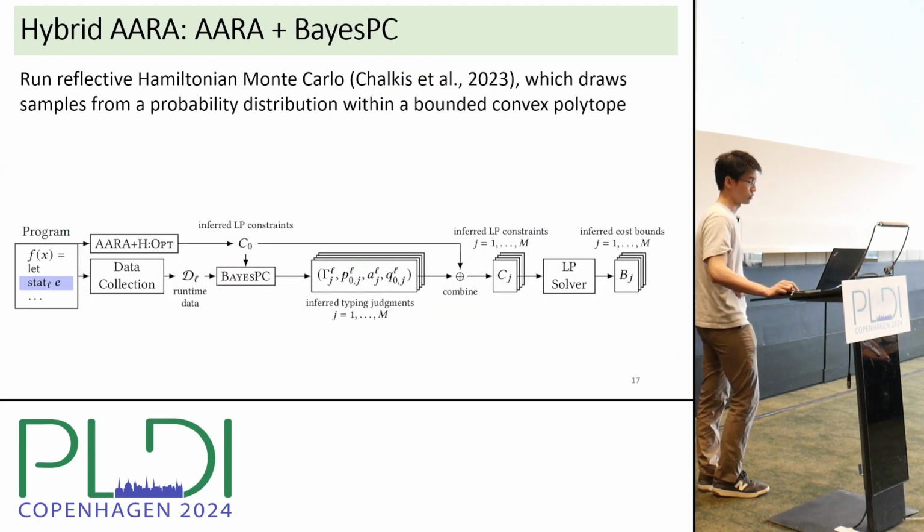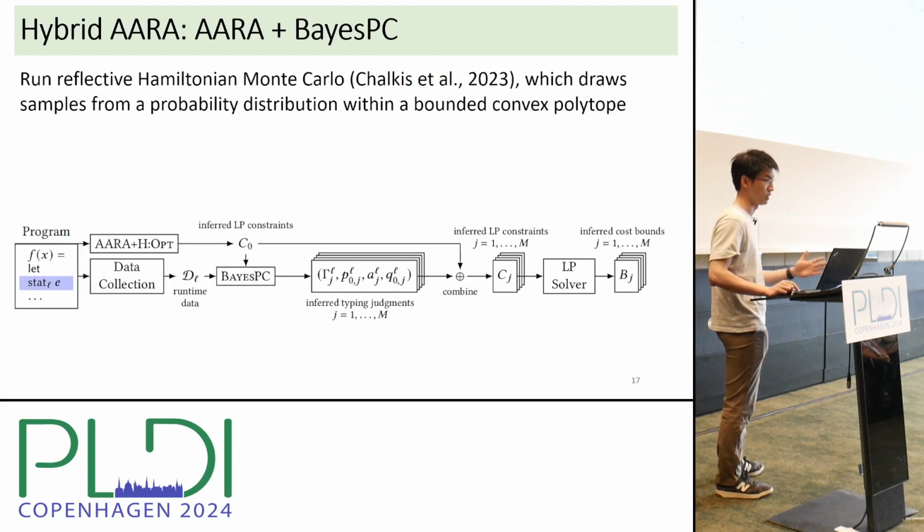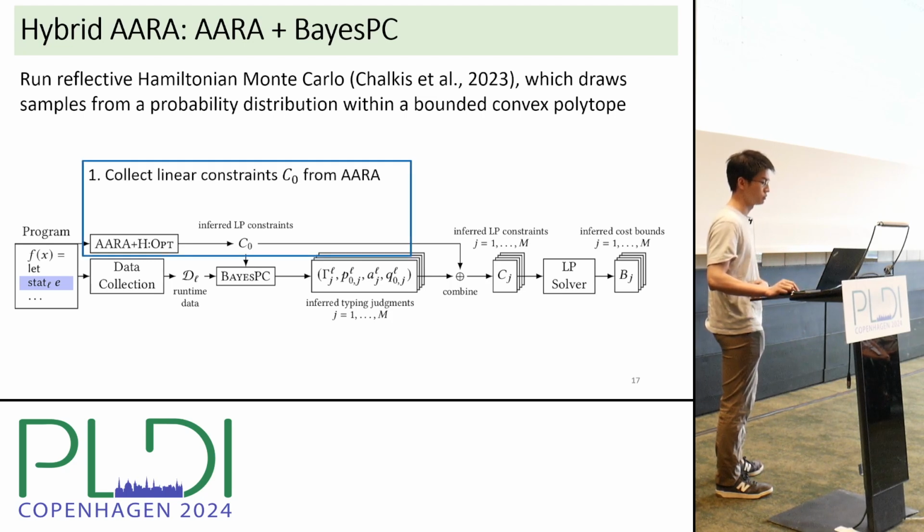In the second architecture, which integrates ARA and base BC, a key idea for designing an interface between sampling algorithms and linear programming is to run reflective Hamiltonian Monte Carlo, which is a recently developed sampling algorithm that draws samples from a probability distribution restricted to a bounded convex polytope. So here's the workflow. In the first step, we collect linear constraint C0 from ARA on the part of the code that's designated for static analysis.